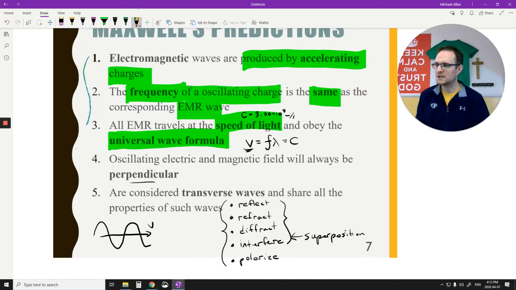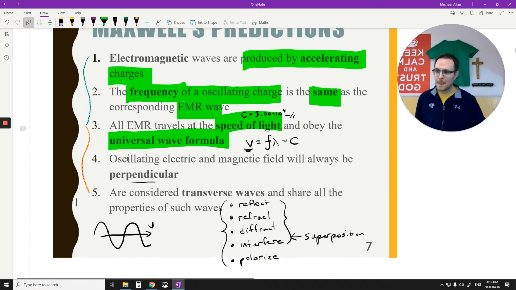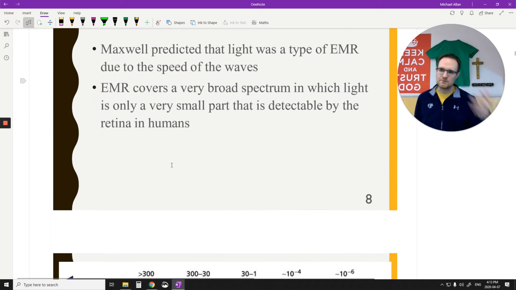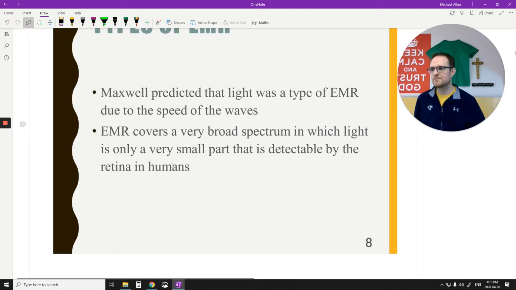Most of the time when I ask these kind of questions on a quiz, I don't just say list off the 5. I might just say, okay, which of the following 4 is one of Maxwell's predictions? Or which of the following is not one of Maxwell's predictions, right? So I might just say something like that. Yeah, it'll make it a little bit easier. I'm not just going to say, use your memorization and find all 5 of these predictions. Just find the one that's wrong. So hopefully you can kind of reach back in your memory and find that.